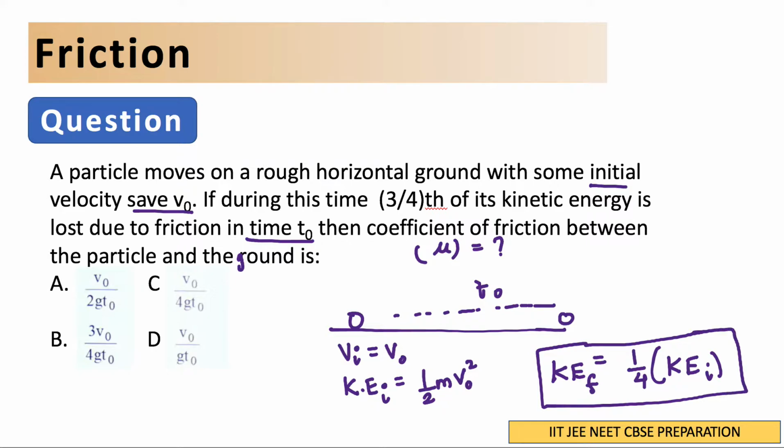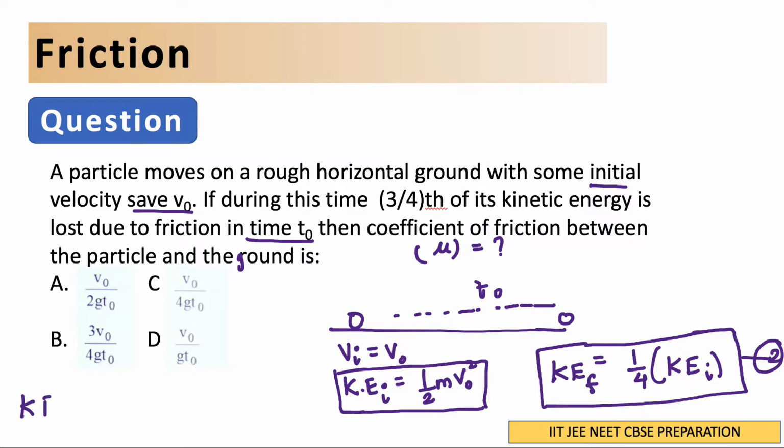Fine. Now we have to find the coefficient of friction. From this equation for KEf, can I substitute this KEi in the equation that we wrote, equation number 2? Just put the value of KEi and let's see what the final velocity is.